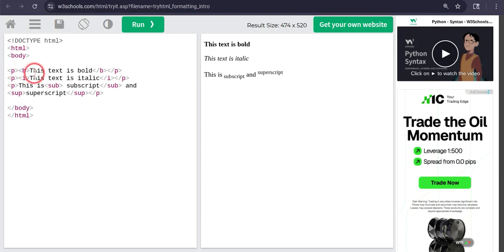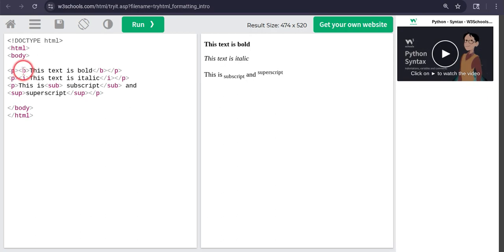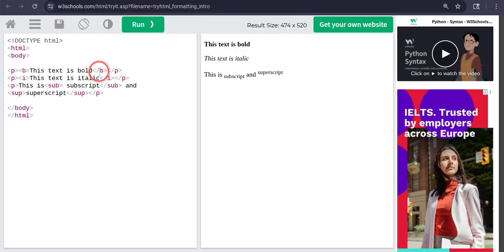So in the paragraph, the text is bold. Do you know which letter bold starts with? B. Bold starts with B, so that's why the tag is B and slash B. For example, if I delete the ending B and run it, look what's happening. It is thinking that the ending tag is somewhere right here. If you don't put the ending tag, the whole thing will be bold. So that's why ending tags are very important and useful.